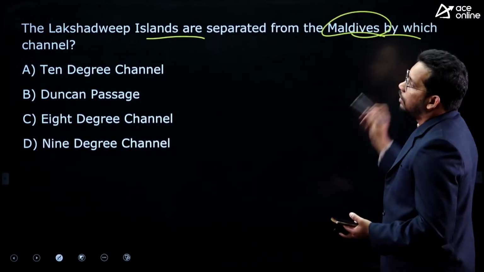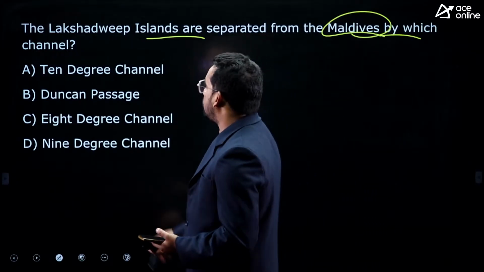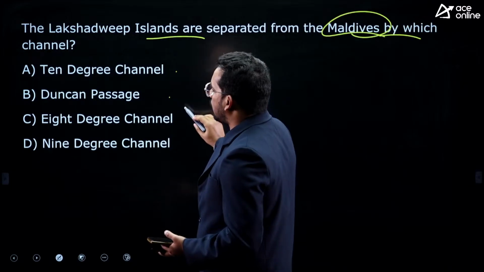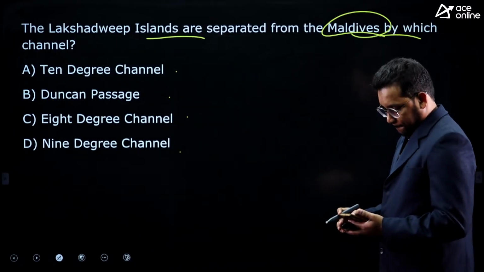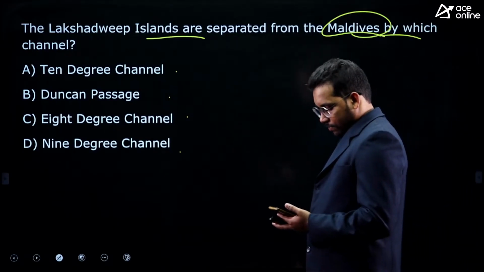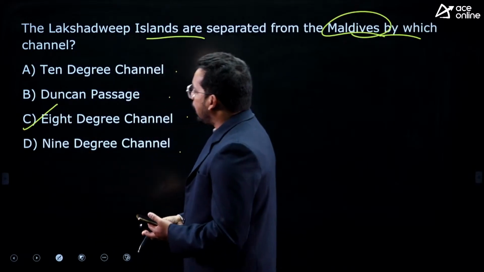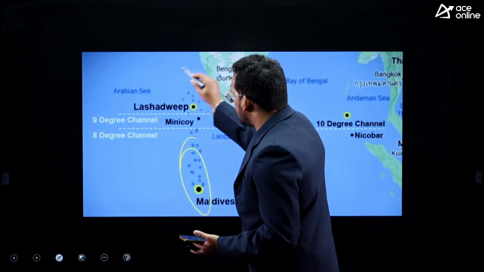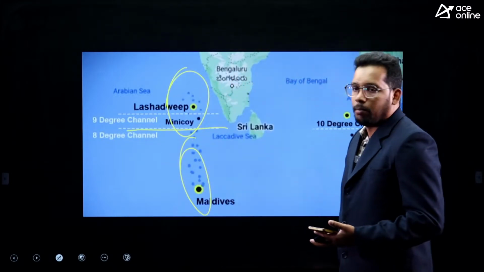Maldives is a country. Which channel separates Lakshadweep from Maldives? 10-degree channel, Duncan Passage, 8-degree channel, 9-degree channel. That is 8-degree channel. You can check here. These are all Maldives, these are all Lakshadweep, and 8-degree channel separates Lakshadweep from Maldives.